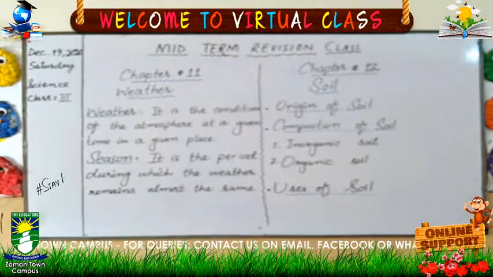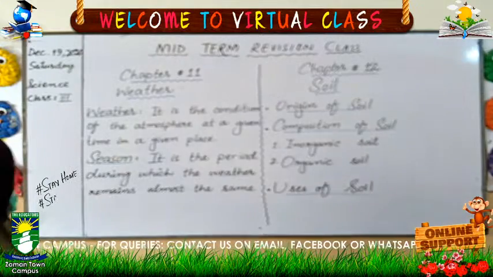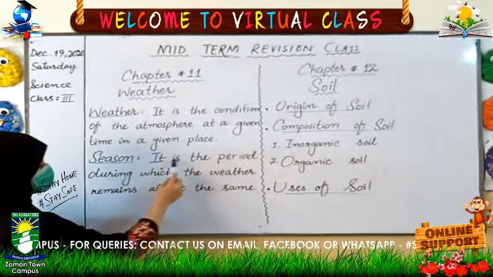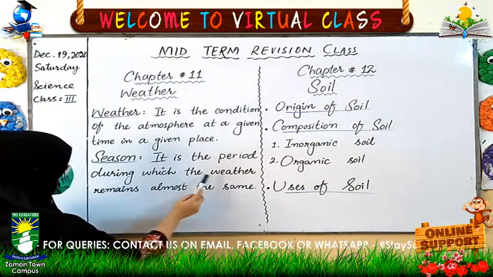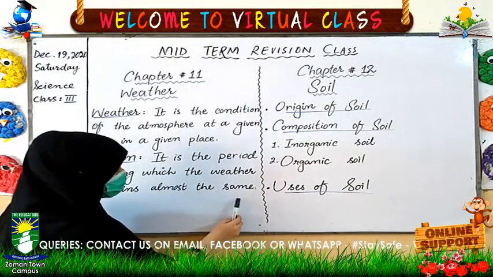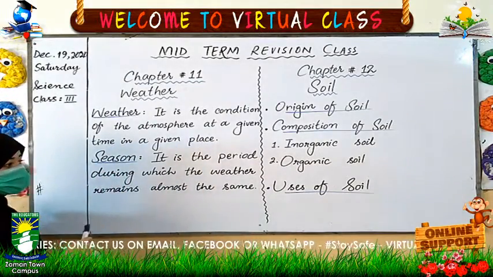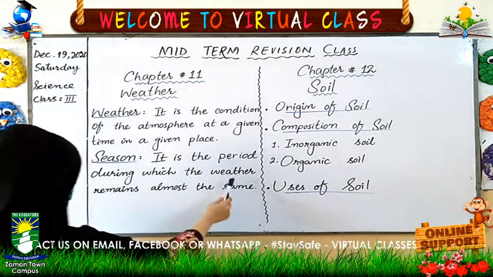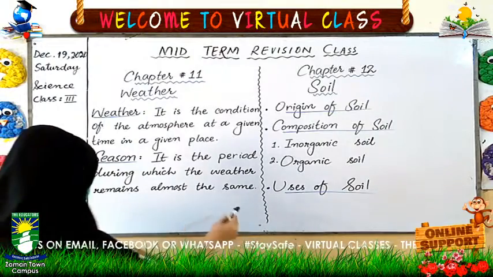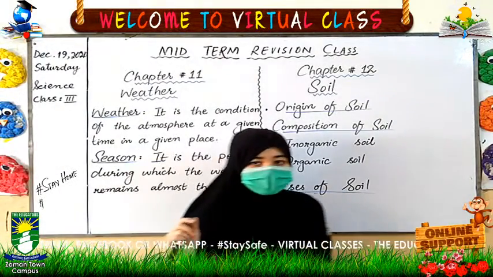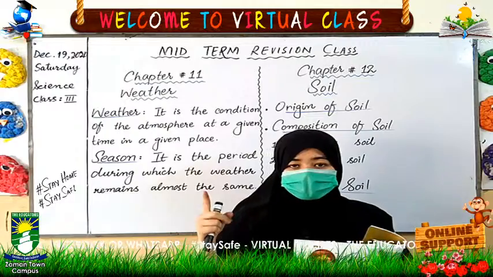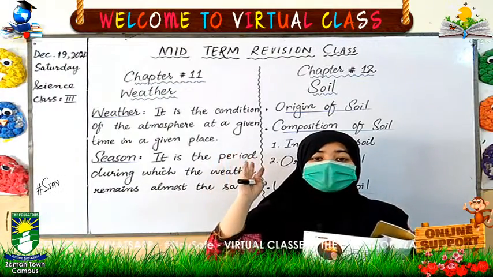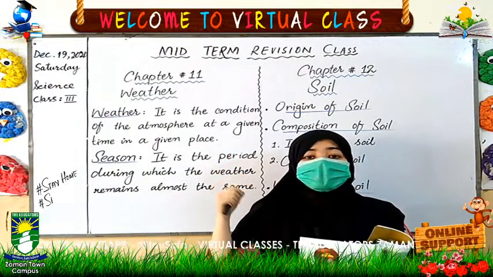Come to season. What is season? Season is the period during which the weather remains almost the same. So here we have five main types of seasons: summer, winter, autumn, spring, and monsoon.